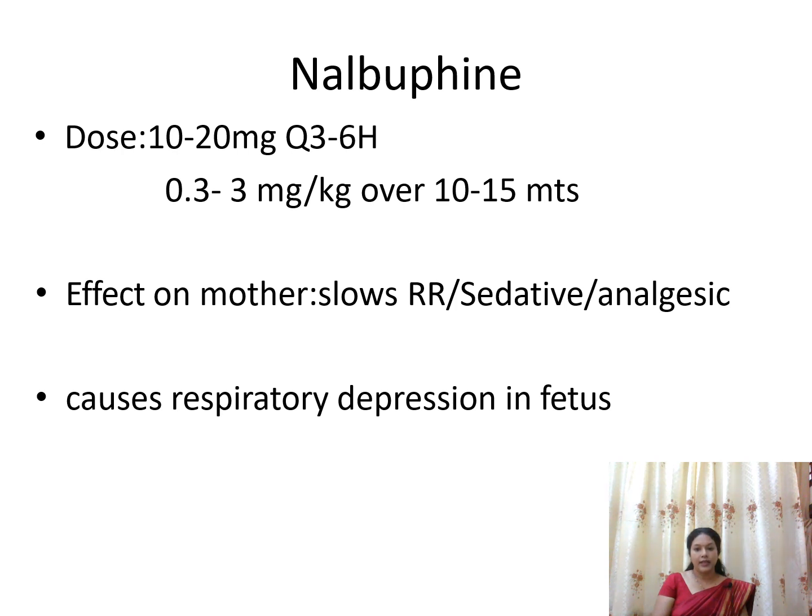Next, the drug is nalbuphine. The dose is 10 to 20 milligram 6 hourly. So the dose will be 0.3 to 3 milligram per kilogram over 10 to 15 minutes. And effects on the mother, it slows the respiratory rate of the mother, and it's having a sedative effect, and it's having an analgesic effect also. And it may produce respiratory depression in the case of fetus.